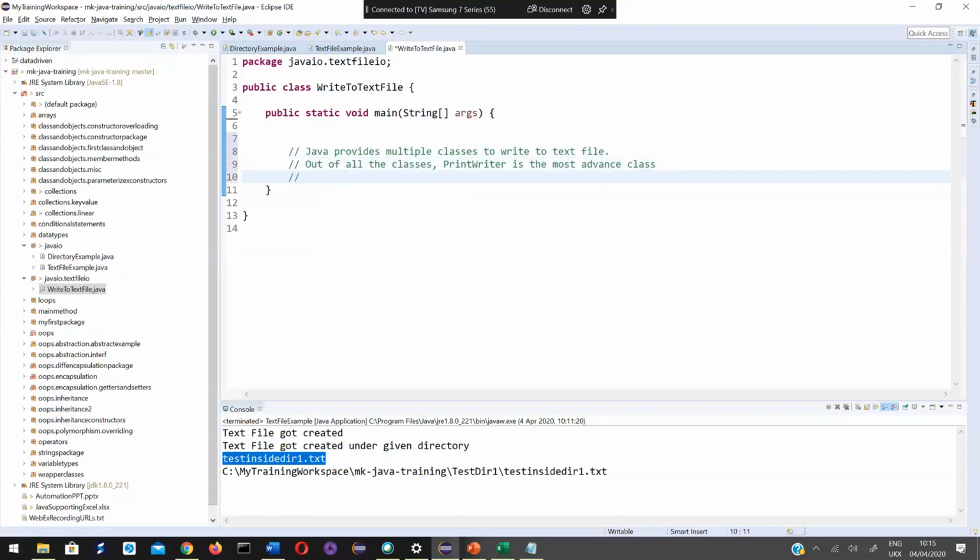This example explains how to make use of the PrintWriter class.